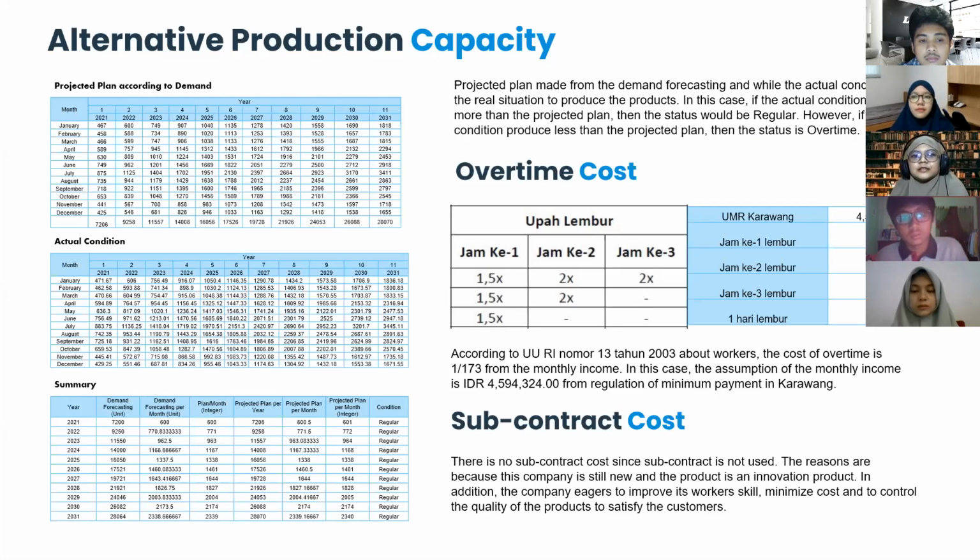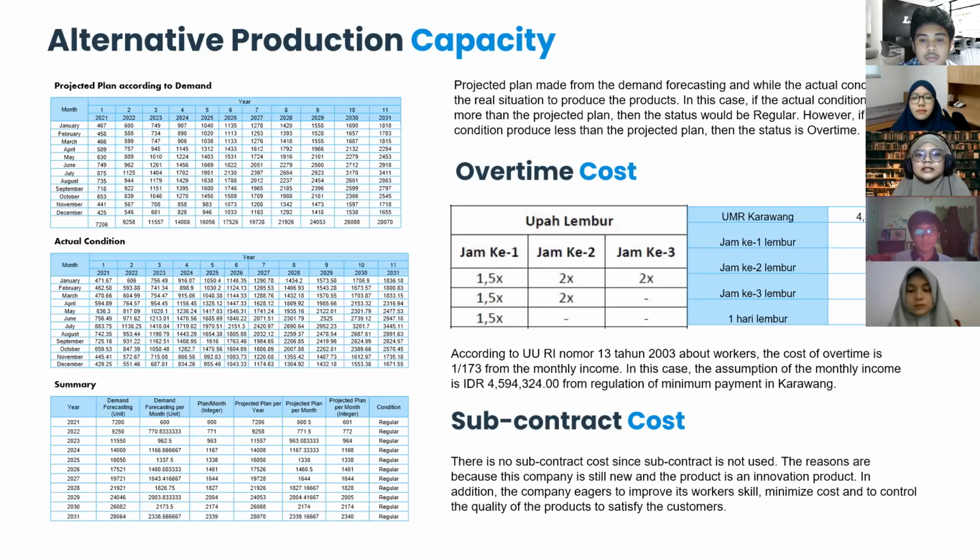If we use the overtime, we need to add some cost, which is 1 per 173 of the monthly income. The monthly income is around 4,600,000 because our company is in Karawang.